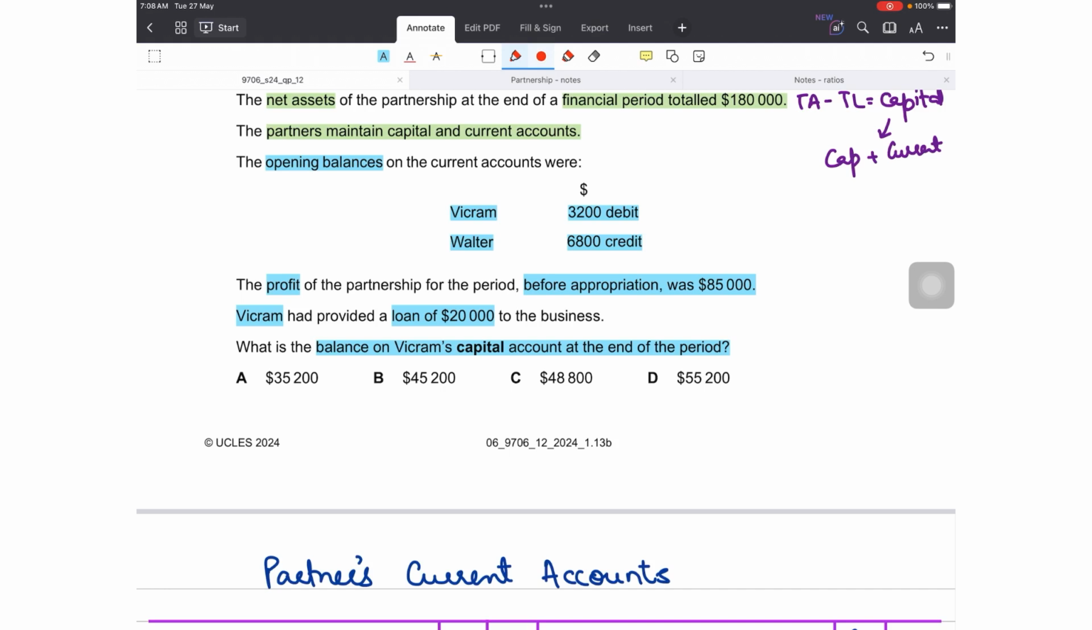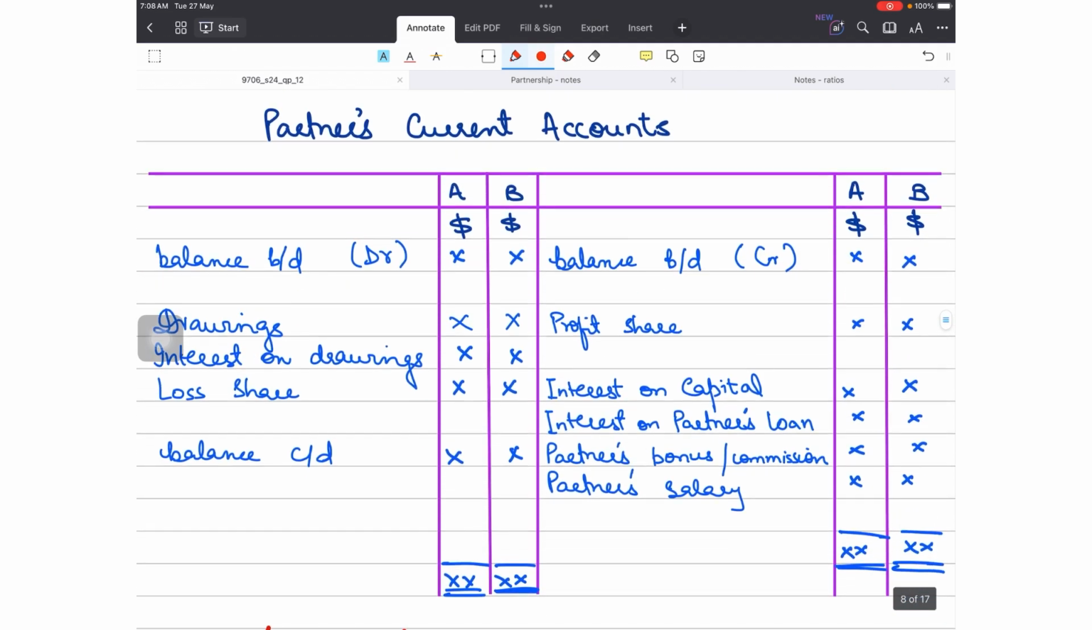Let's start with the current accounts of both the partners. For Vikram, it had a debit balance, so 3200 will be on the debit side. Then what else can go inside this T account? Vikram had provided a loan of 20,000 to the business. So in case of no partnership agreement, 5% interest is paid on any loan by a partner to the business. That would be 1,000 interest. And where does this go?